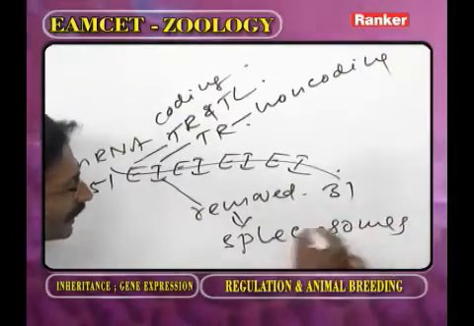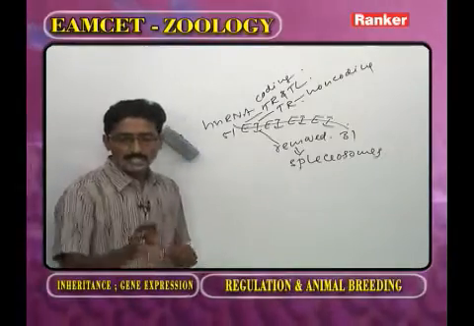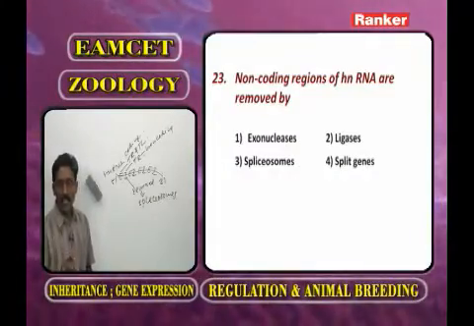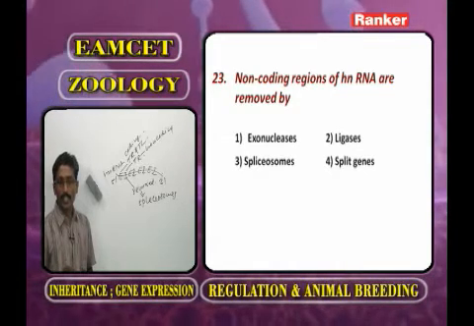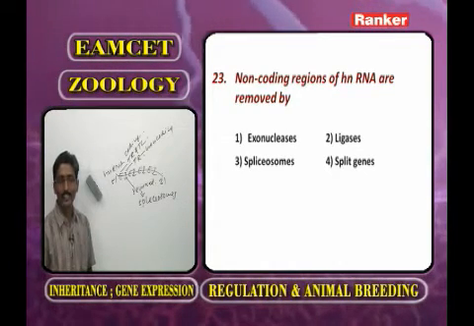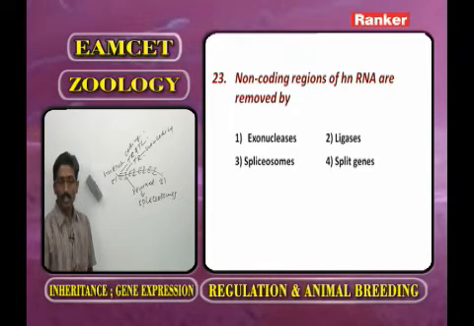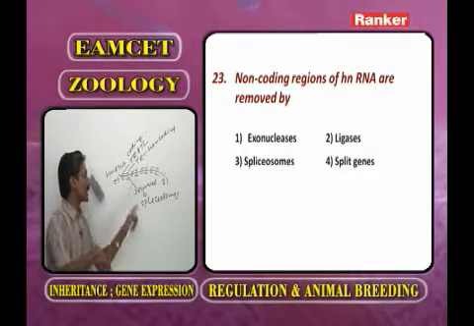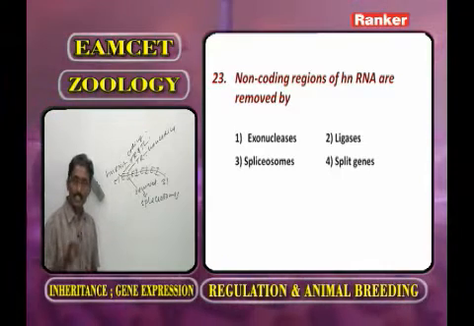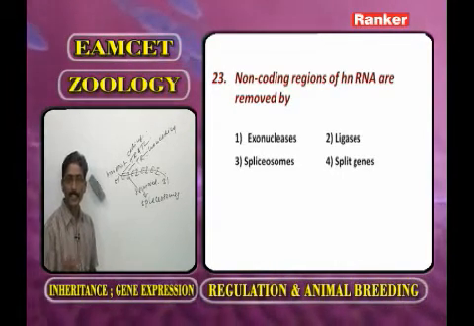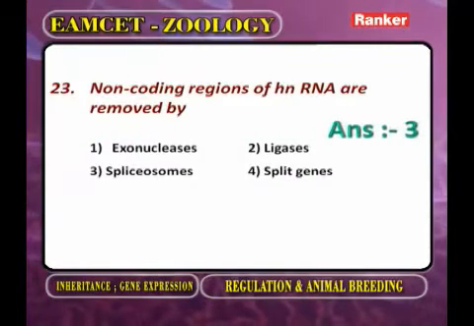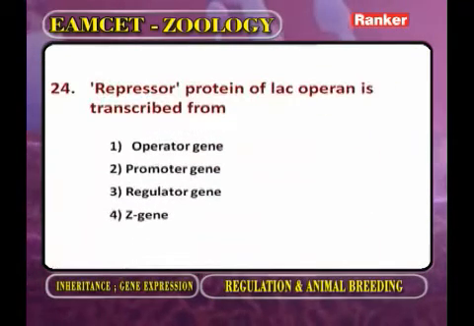Spliceosomes. Here you have to observe: non-coding regions of heterogeneous nuclear RNA are removed by spliceosomes. Such a process we call RNA splicing. Now the answer is given, next question.